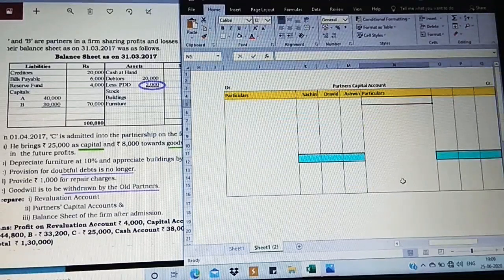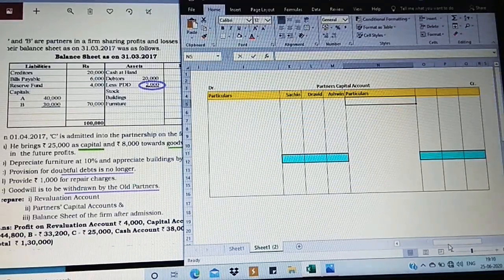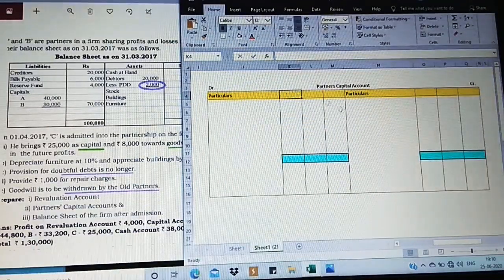Now coming to the preparation of partners' capital account. Here I'm going to make the changes for who the partners are: A, then B and then C. So on both sides I'm going to take A, B and C, three columns.